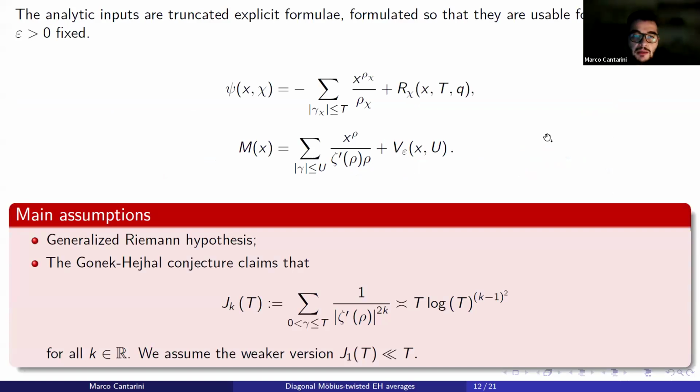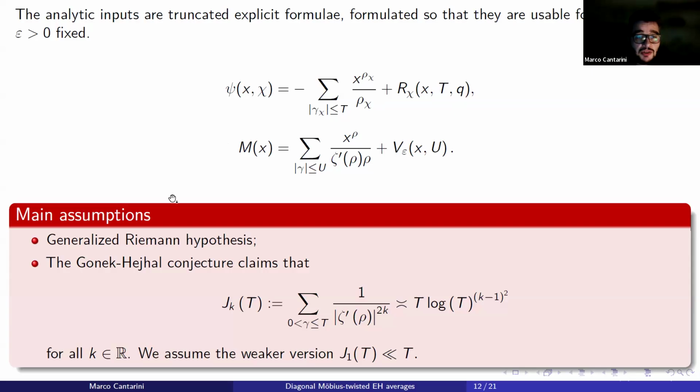Okay, in both cases, the main average can be written in terms of the summatory functions psi and M. So the idea now is to insert the truncated explicit formulas, the first one at level T and the second at level U, of psi and M. And to do this passage, we need some assumptions.